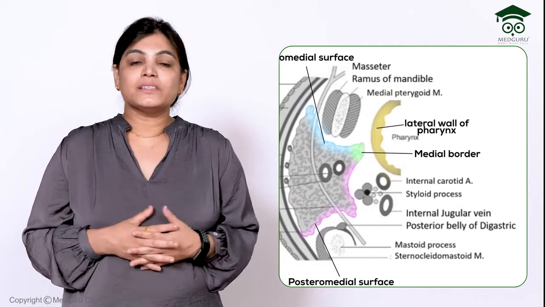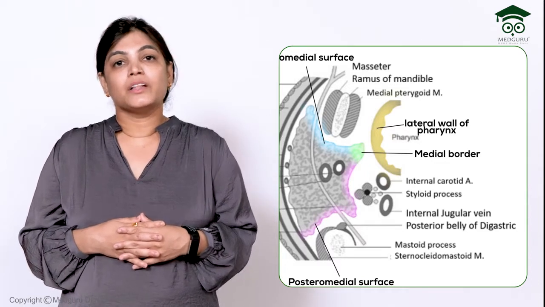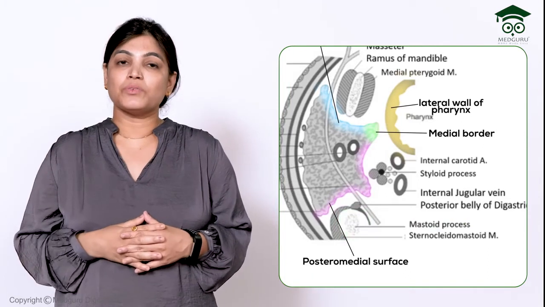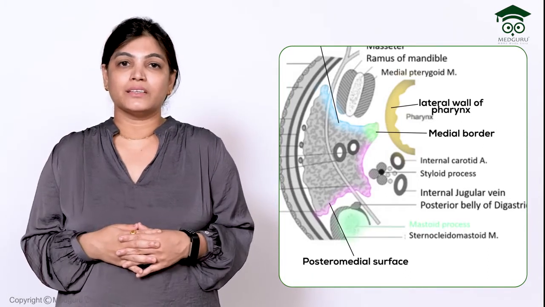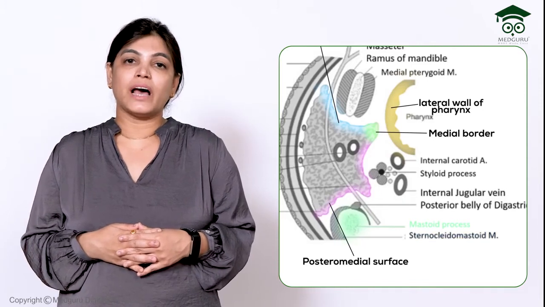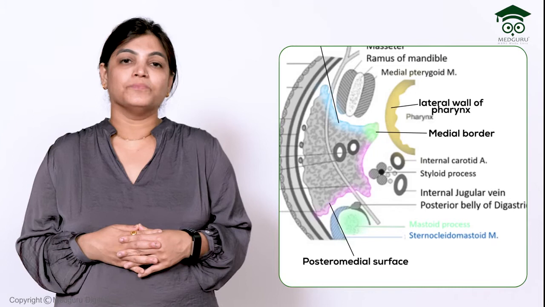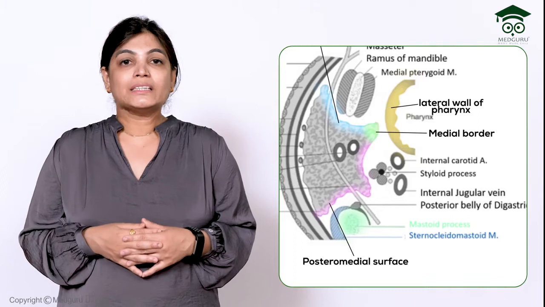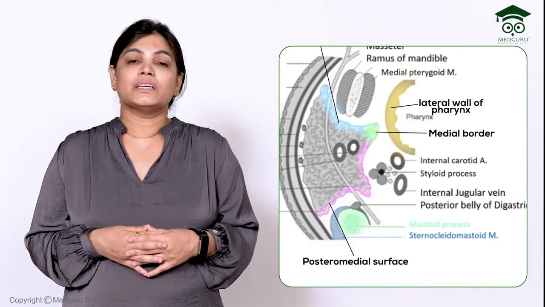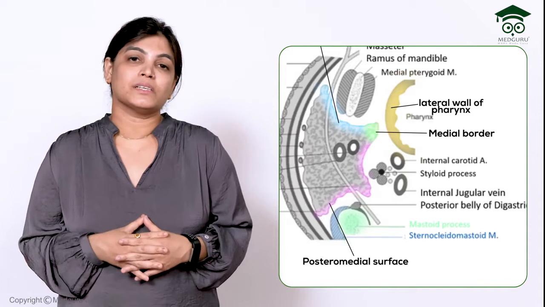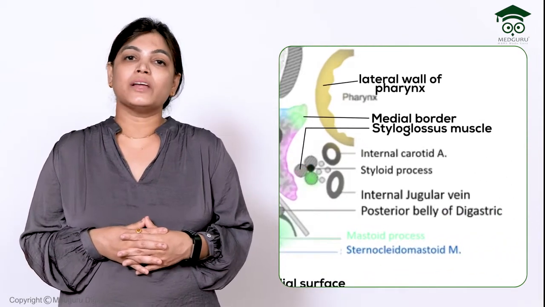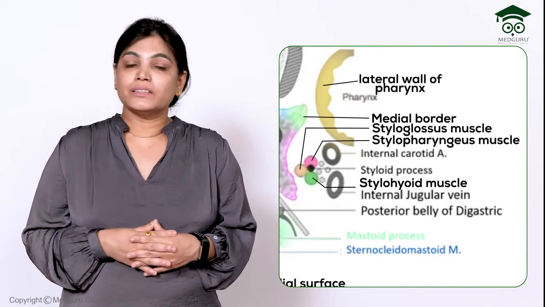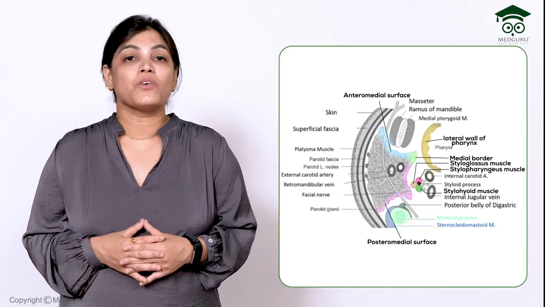Now coming to the anteromedial surface and the posteromedial surface. The posteromedial surface of the parotid gland is related with the mastoid process. The mastoid process has the following structures related: the sternocleidomastoid muscle and the posterior belly of the digastric muscle. Along with it, it is also related posteromedially with the styloid process. This styloid process of the temporal bone gives attachment to three muscles: styloglossus, stylohyoid and stylopharyngeus. So altogether, on the posteromedial aspect, we have got five muscles.